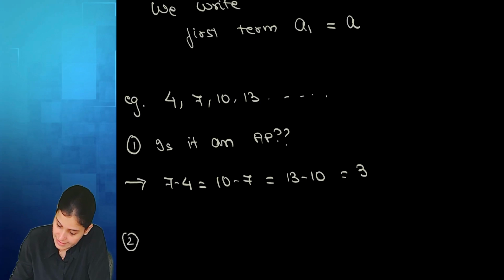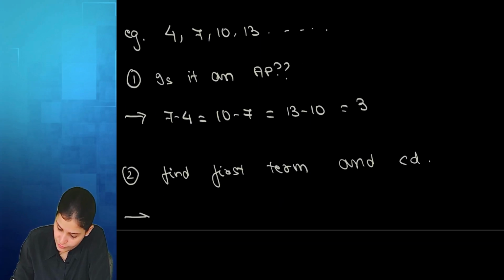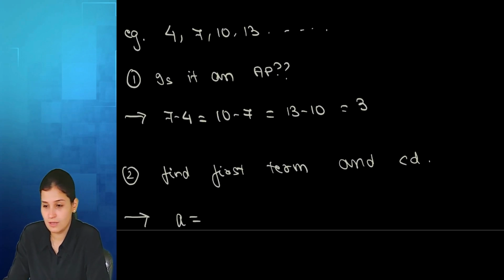Yes, ma'am. The second question I can ask you is to find the first term and common difference. In this example, what is my first term A? 4. And what is my common difference D? 3.